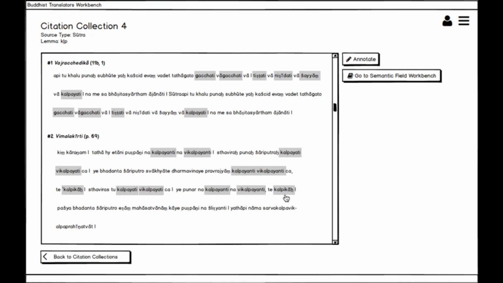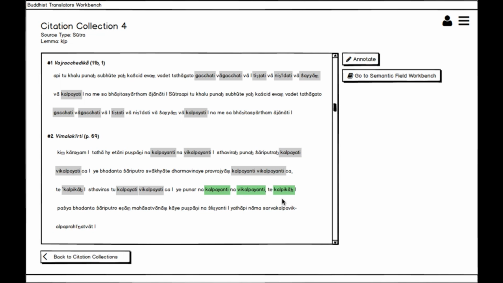This pun poses a challenge to translators, as it hinges on an assonance that is difficult to recreate in English, that is, similar sounds of the verbs kalpayati and vikalpayati, which denote the activity of conceptualization, and the adjective kalpika, which means appropriate or decorous. Let's see how the concerted use of our semantic annotations in the content of the historical thesaurus can help us work on an English rendition of this pun.